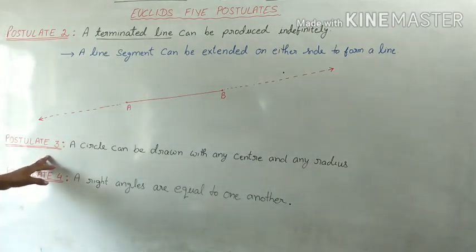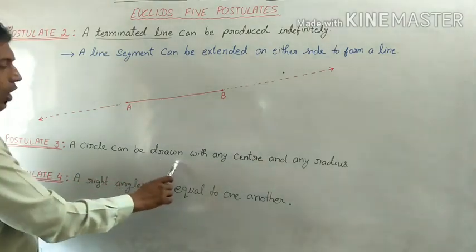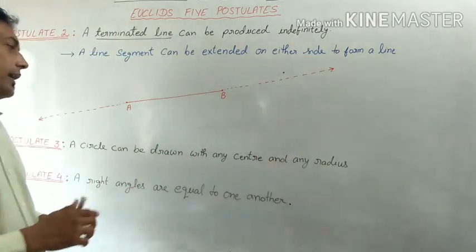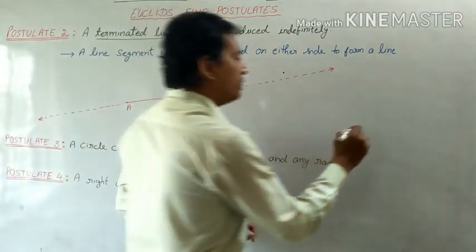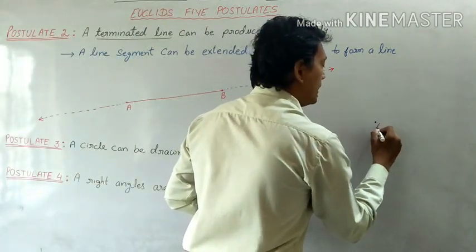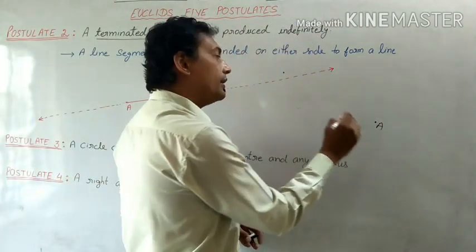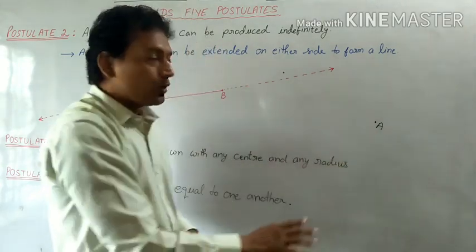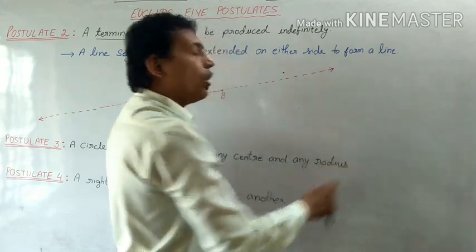Postulate number 3, what does it say? A circle can be drawn with any center and any radius. For example, if I put a point over here and call it A, then a circle can be drawn from this point. The center will be A, and it can be drawn with any radius.